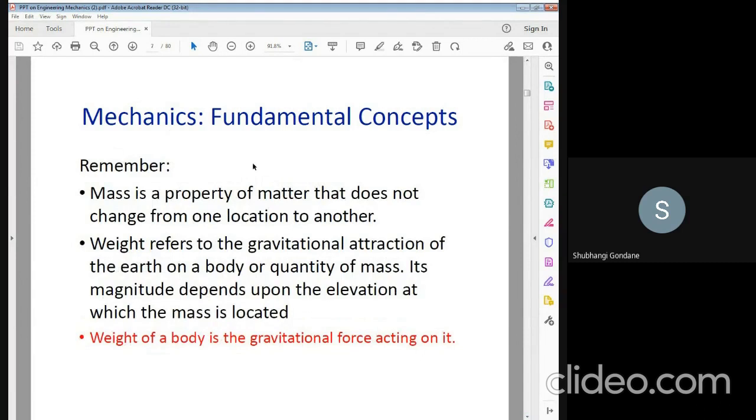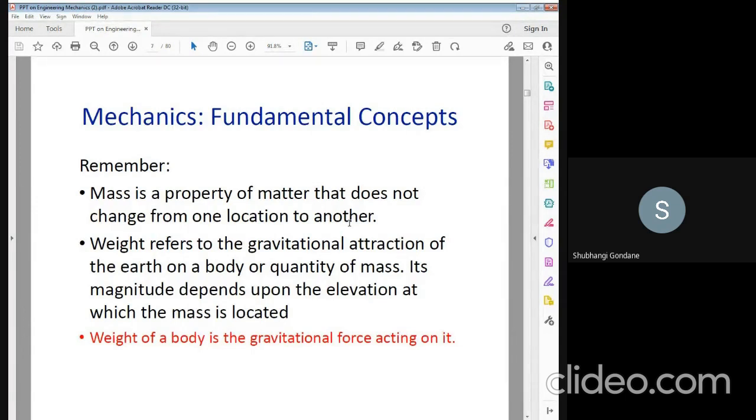Some terms you have to remember while studying engineering mechanics: mass is a property of matter that does not change from one location to another. All students remember one thing, that in the GATE examination there is a question on this. The mass is a property of matter that does not change from one place to another.